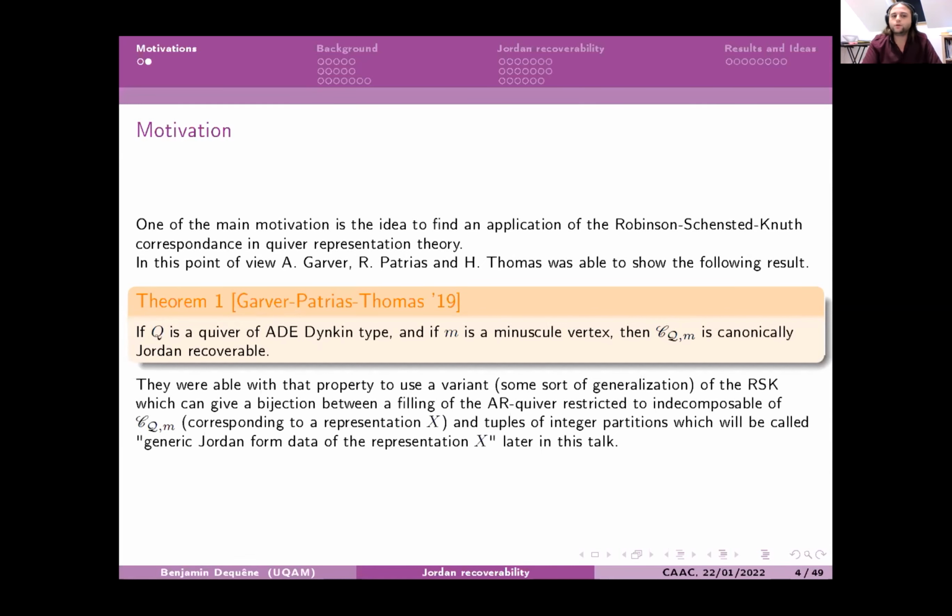To prove this result, they use a variant or some sort of generalization of the RSK correspondence to give a bijection between a representation of the category and a tuple of integer partitions that will be called the generic Jordan form of the representation. And one question I ask about it is if we can extend the result to gentle algebras.